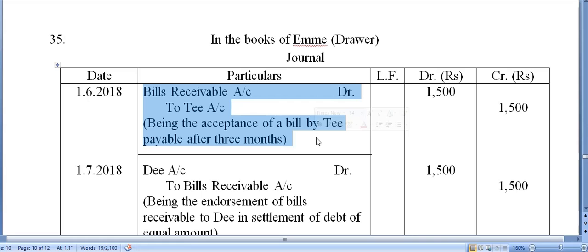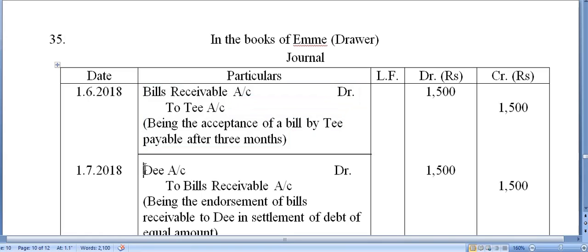Now this is the first entry in the books of drawer. Now come to the next line. You will see that ME endorsed the bill to D on 1st July 2018, which means ME kept the bill for 1 month, and just after 1 month ME is endorsing the bill to D to clear the debt of equal amount.